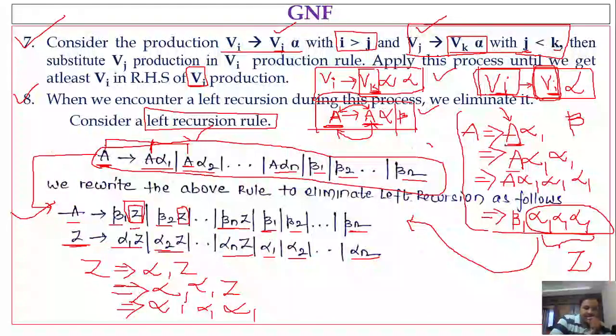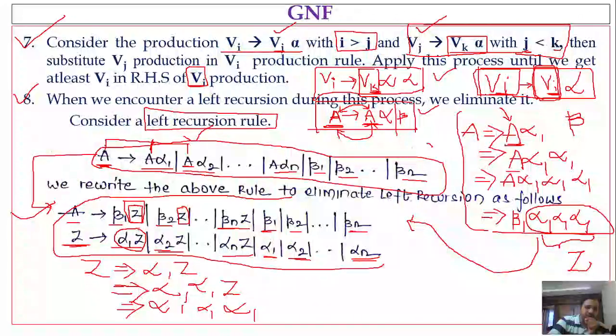So here we are writing this rule in a recursive way, so that it supports the sequence of alphas followed by beta, right? The last occurrence of Z will be replaced with either alpha 1, alpha 2, or alpha 3, and so on up to alpha n. So this is the formula, or the rule, that you must remember to convert a left recursive production rule into a non-left recursive production rule. Okay, so I think the concept is clear.